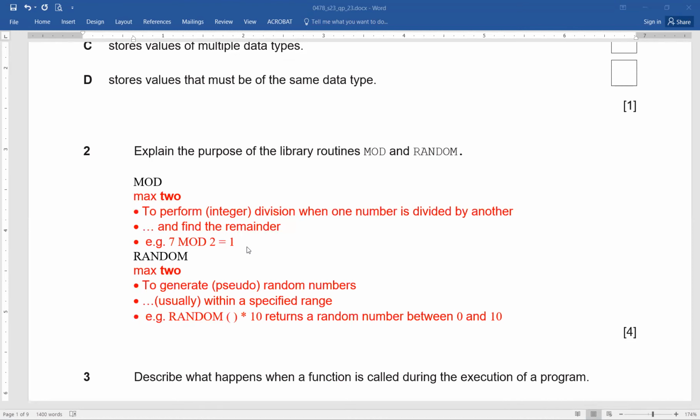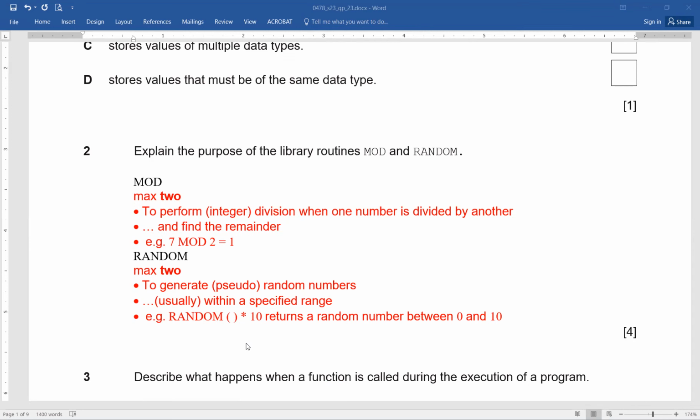Now random, as the name implies, is going to give you a random number. So what is it? To generate a pseudo-random number, usually within a specified range. For example, if you say random into 10, it will give you a number between 0 and 10. This is just one example here for reference; you can put any example in the right way. You will definitely be able to score 4 out of 4 for mod and random. Proper definition with examples means you have scored 4 out of 4.